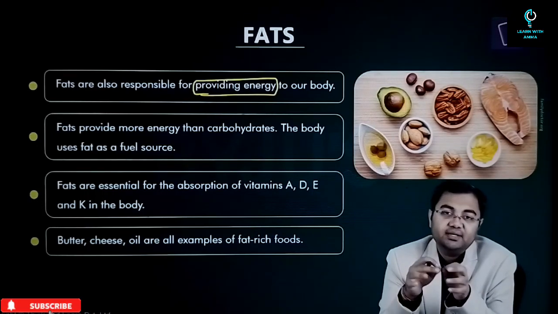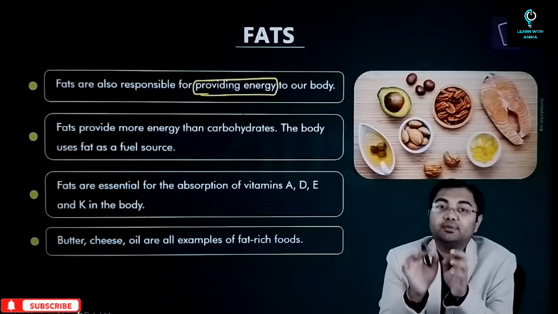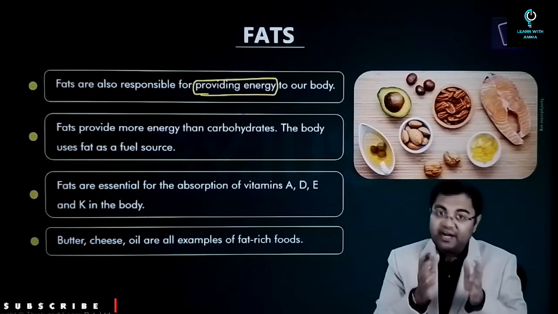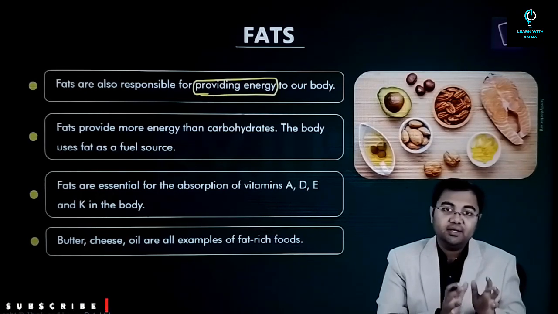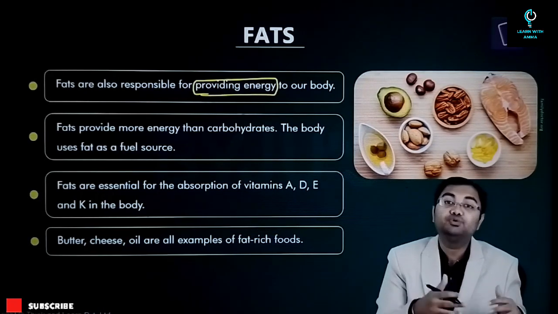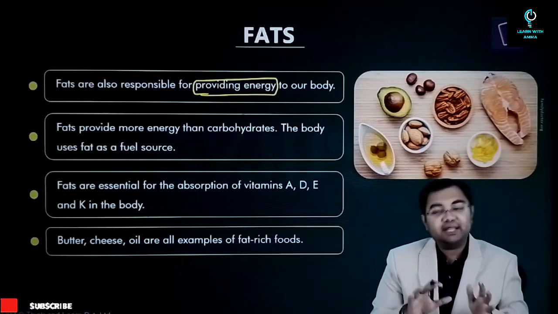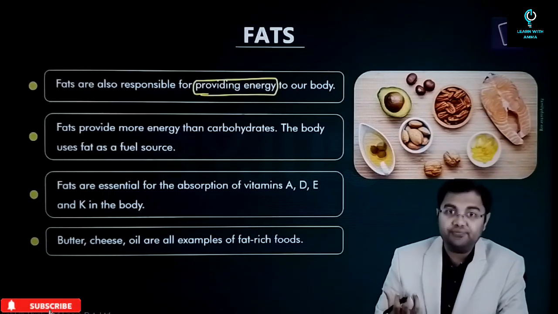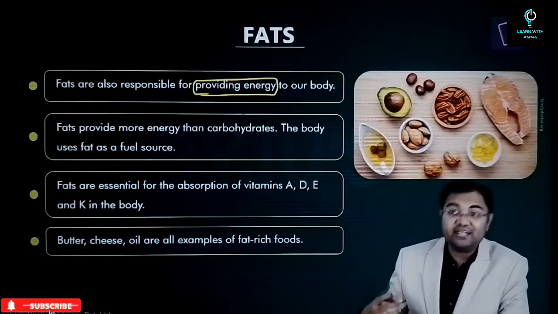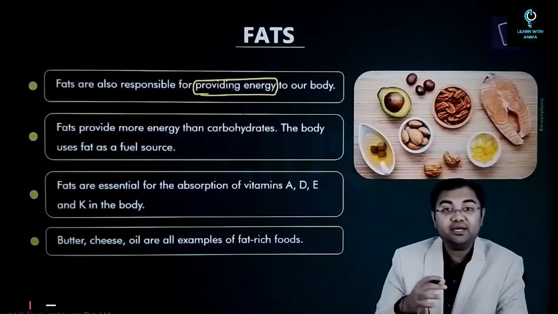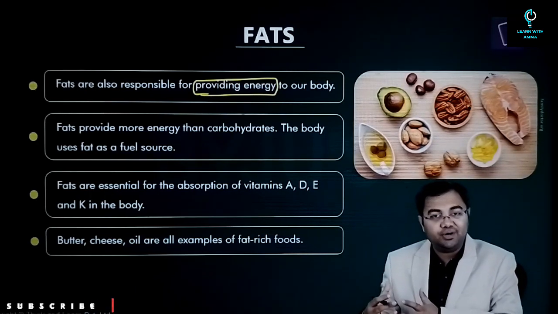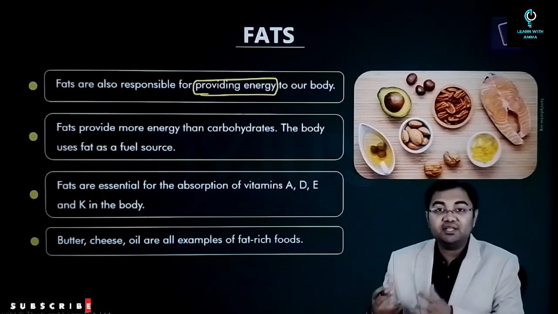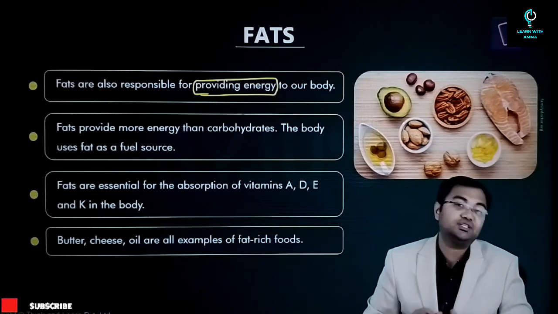Our body, until the time it has sufficient amount of carbohydrates, it does not use fats at all, right? So fats will be always stored in our body as a reserve. They will not be used easily until the time there are sufficient amount of carbohydrates. But when our body does not have enough of carbohydrates, this is when the body starts to use the fat. So that's why if somebody is cutting down on carbohydrates, or popularly called as carbs today, if you cut down on your carbs, this is when the body will start to utilize the fats which are stored in the body.